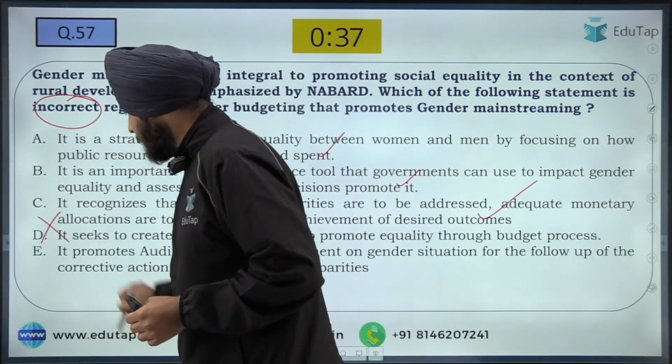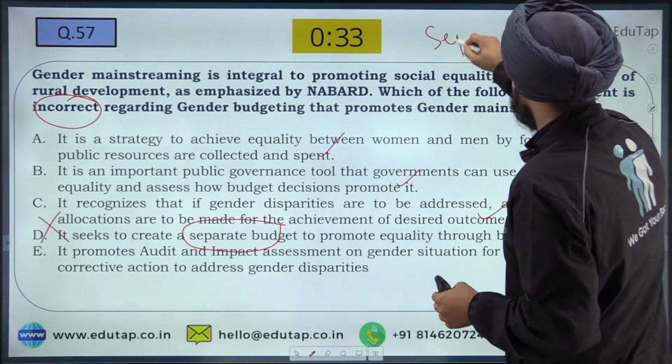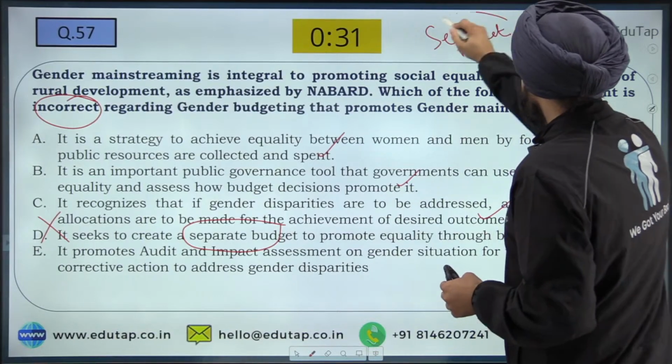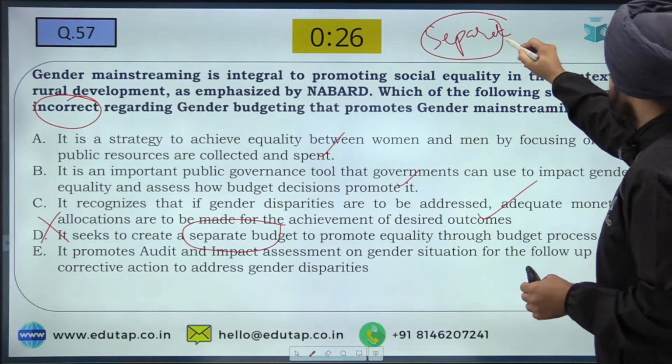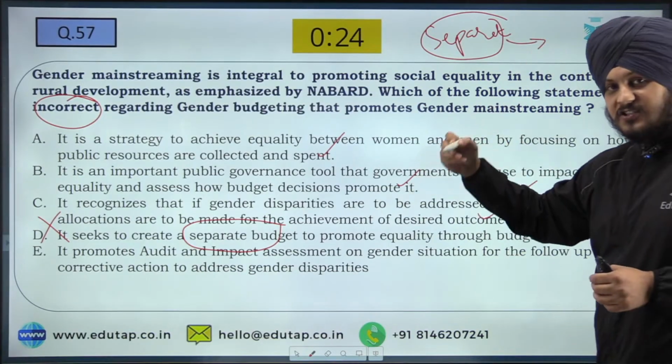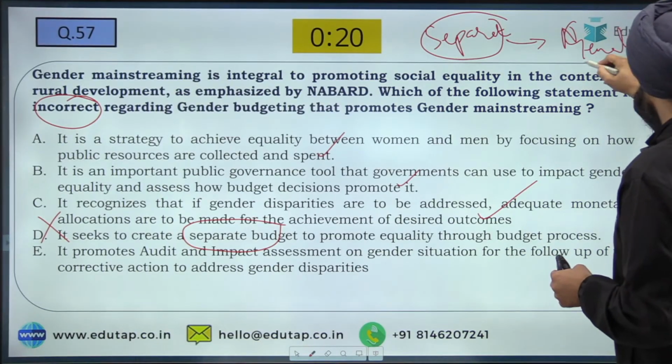We all know that gender budgeting does not aim to create a separate budget. Instead, it talks about incorporating gender goals in the normal, general budget of the government.